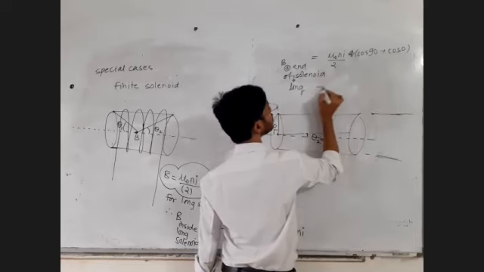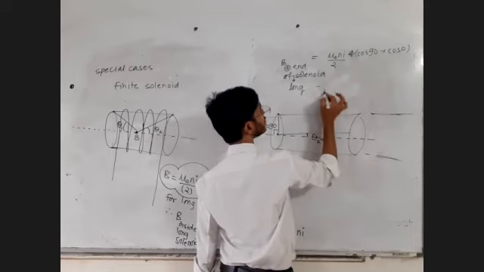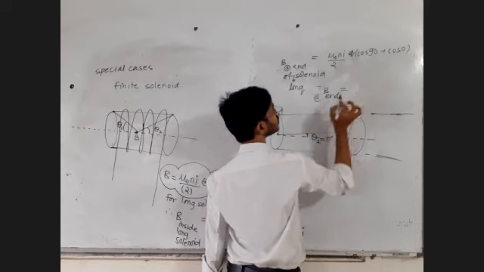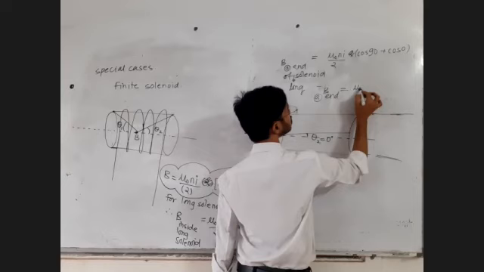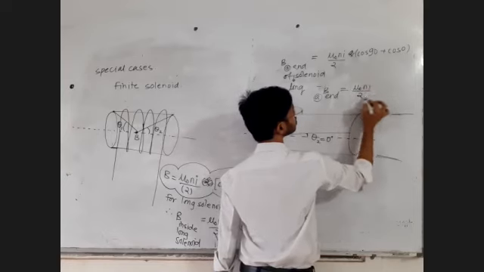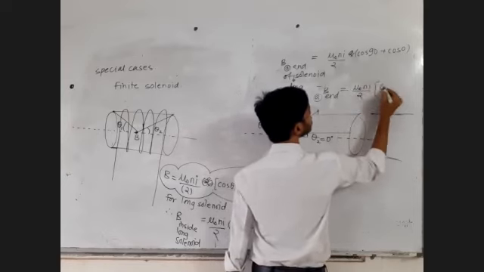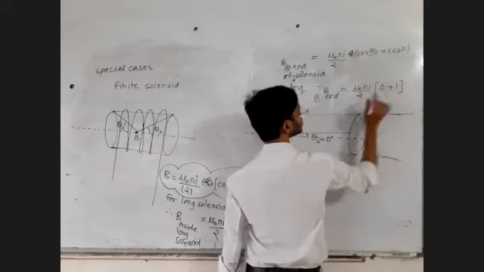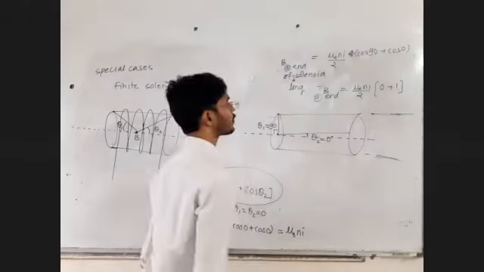So the magnetic field at the end of the solenoid is mu 0 Ni upon 2. Cos 90 is 0 plus cos 0 is 1, 0 plus 1 is 1. Answer is mu 0 Ni upon 2.